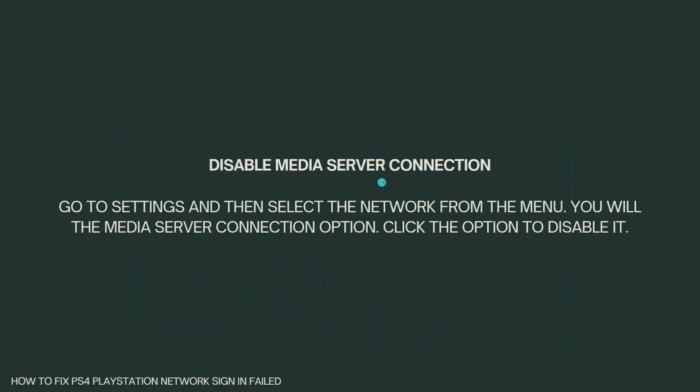Disable media server connection. Go to settings and then select the network from the menu. You will see the media server connection option. So click the option to disable it.